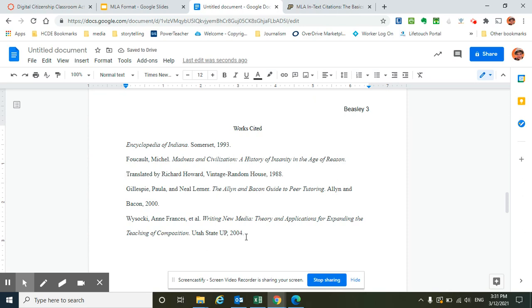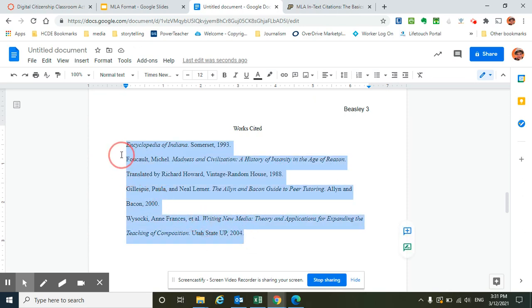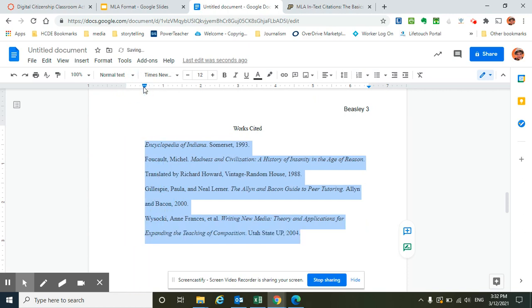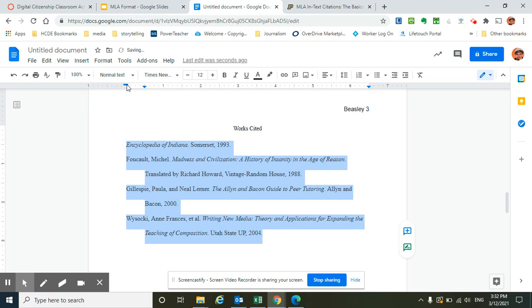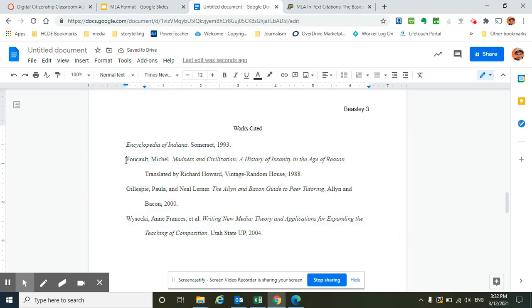So here's what I do. I'm going to select all of my citations, and then I'm going to go up to this little guy, my ruler marker, and I'm going to move him over. I'm going to grab it by the bottom and move it all over to a 1/2 inch. And then I'm going to grab the top and move that back over. And it took the first lines back with it. So now it is indented on the correct lines.